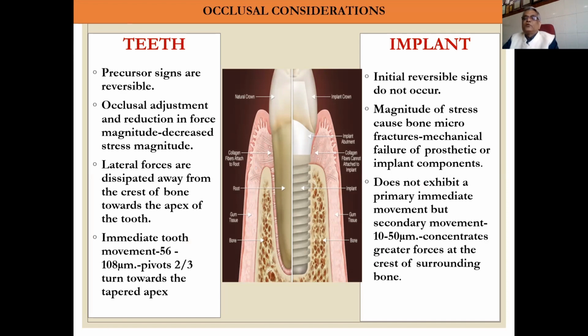Lateral forces are dissipated away from the crest of bone towards the apex of the tooth in the case of natural dentition. This does not exist in the implant. Immediate tooth movement of 56 to 108 micron pivots at 2/3 of the root towards the tapered axis, which is not present in the implant.